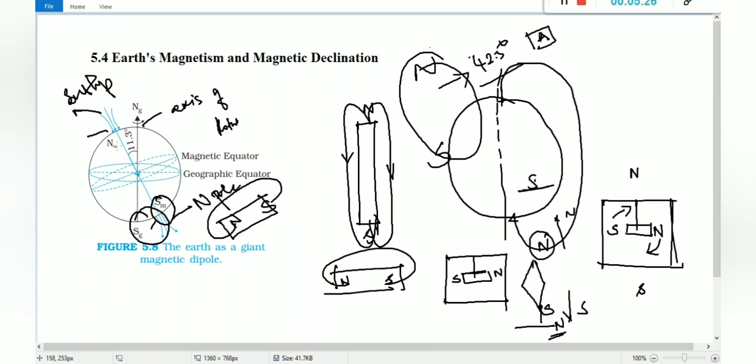So there is an angle between magnetic north and geographic north. That angle is called angle of declination. Angle of declination. So angle of declination is 13.3 degree. Okay.